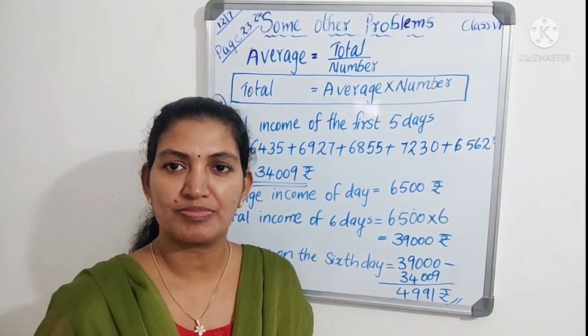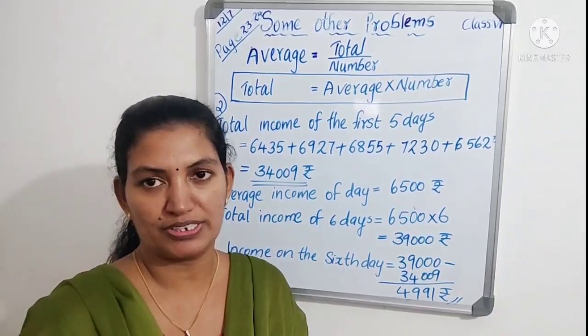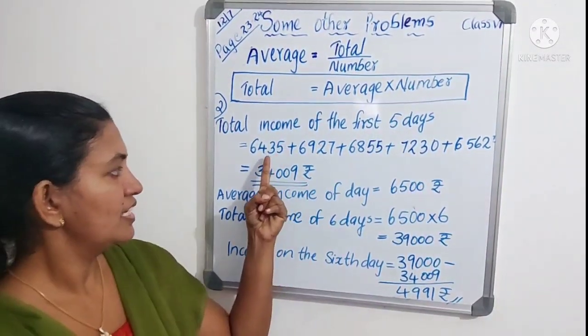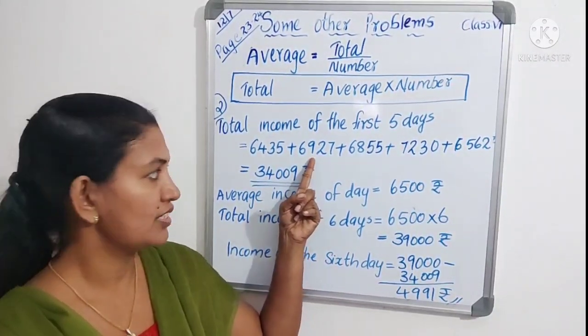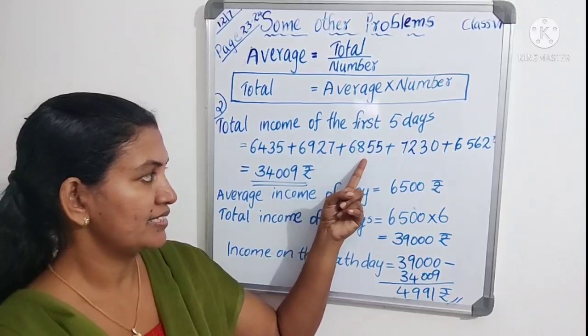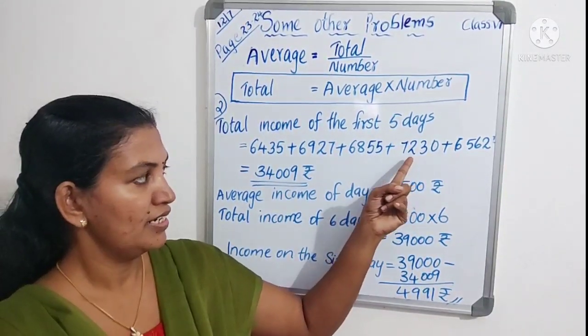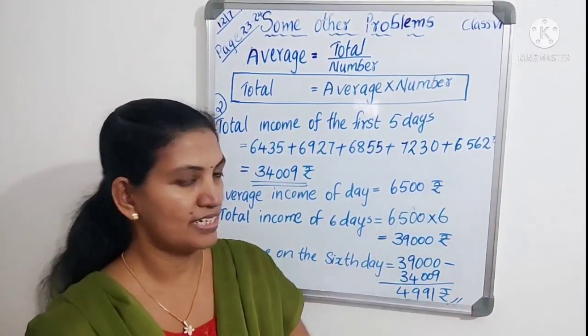It is given in the question, the income of the first 5 days of the trade. That is first day 6,435, second day 6,927, the next day 6,855, the next day 7,230, next day 6,562.